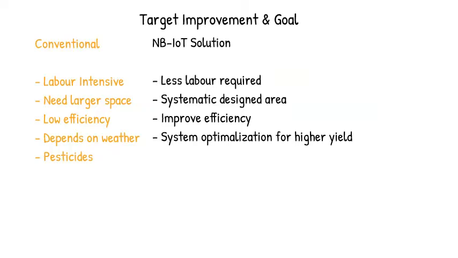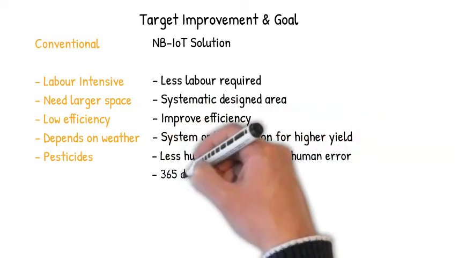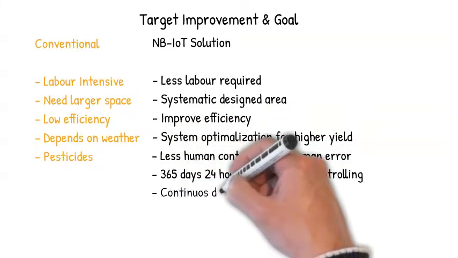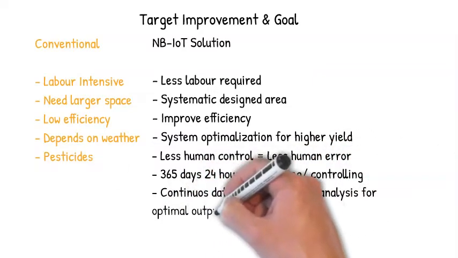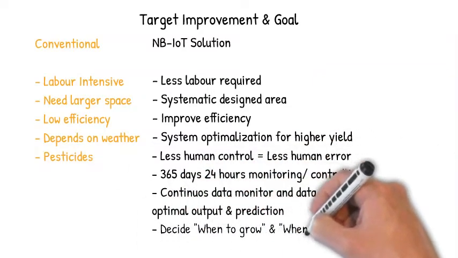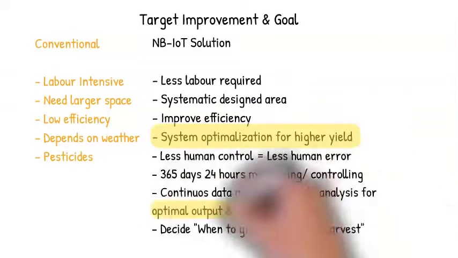The system can be auto-run and work with less maintenance, less manpower, but more efficient, so that we can improve and increase yield and harvest rate. In addition, we can decide when to grow and when to harvest.